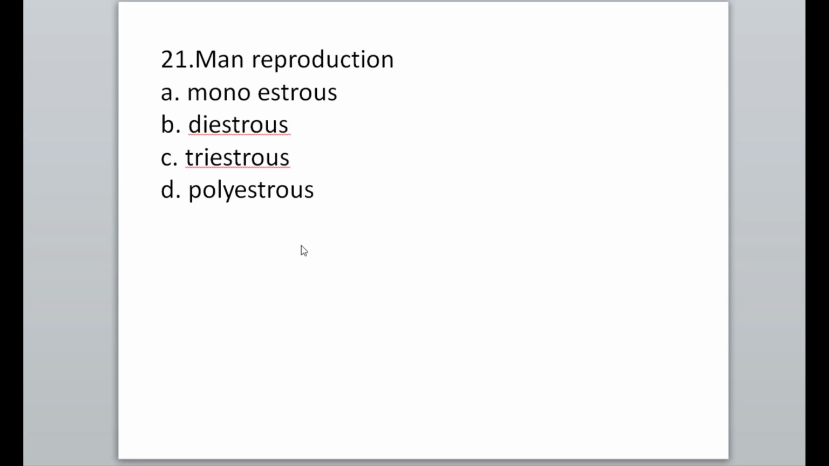Next MCQs. Male reproduction is monoestrous. Among all the options, option A is correct. So male reproduction is monoestrous.